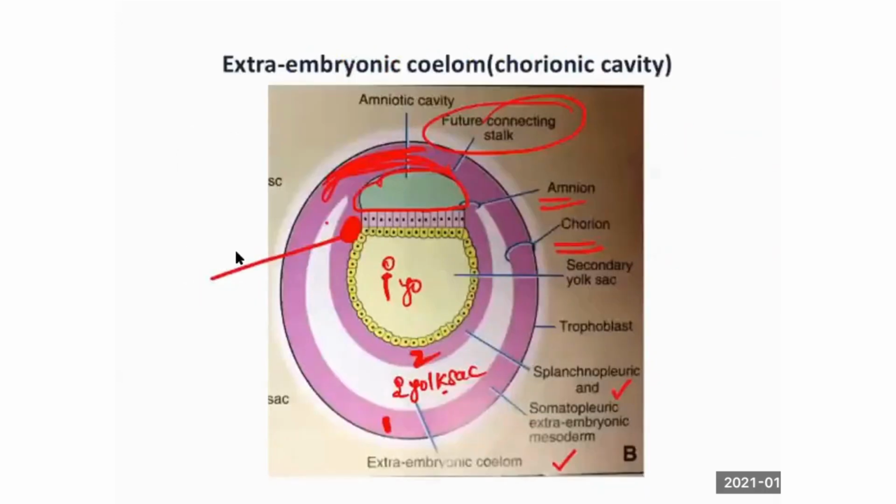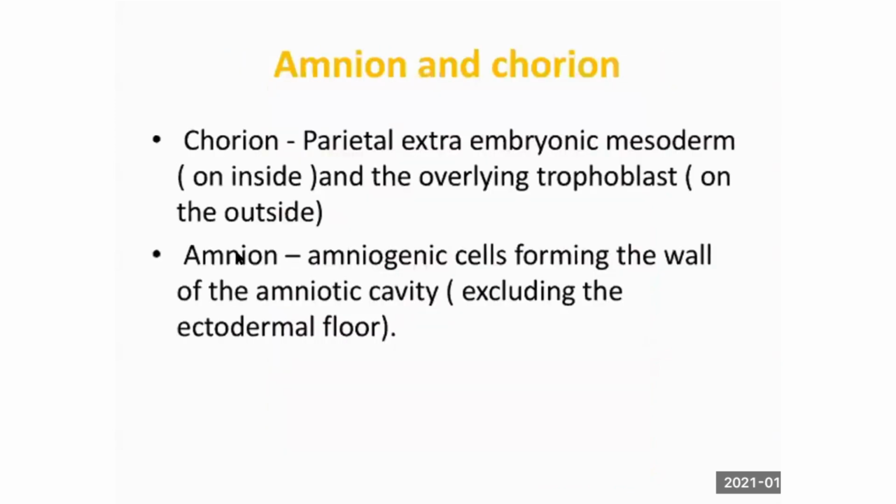Am I right? See on the picture. What cells will be roofing the amniotic cavity? Amniogenic cells. So it is formed by the amniogenic cells from the wall of the amniotic cavity. So that is the covering of the fetus. Covering of the fetus is amnion and chorion.